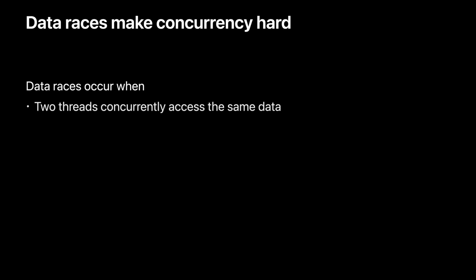Today, my colleague Doug and I will talk about actors in Swift and how they're utilized to protect mutable state in concurrent Swift applications. One of the fundamentally hard problems with writing concurrent programs is avoiding data races. Data races occur when two separate threads concurrently access the same data and at least one of those accesses is a write. Data races are trivial to construct, but are notoriously hard to debug.